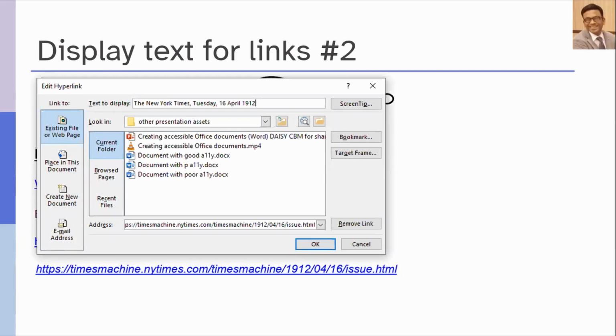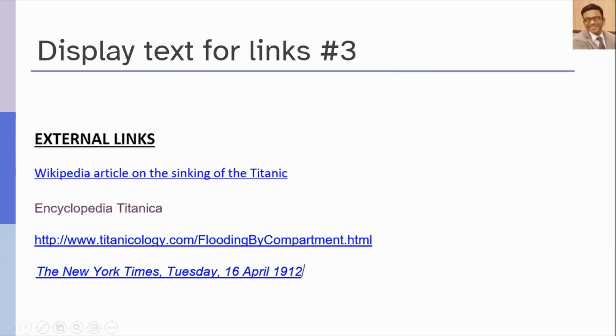Right-click and then choose Edit Hyperlink, and then at the top you will find this field Text to Display. There you should write something such as, for this link, the New York Times, and then click OK. So the display text will change. It will still work. People will still be able to click and go to the relevant web page, and this is now accessible for all users.